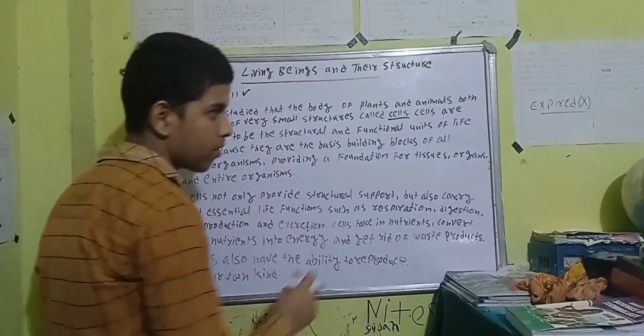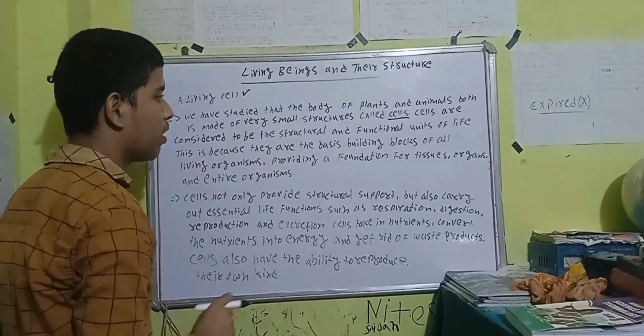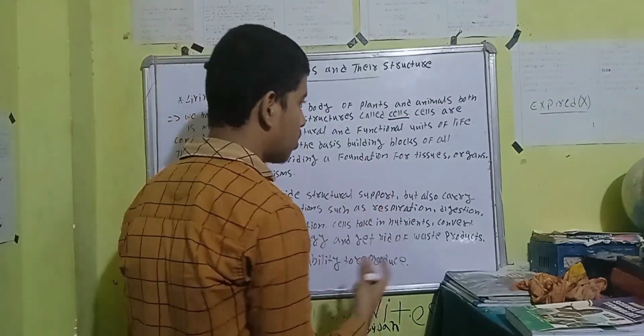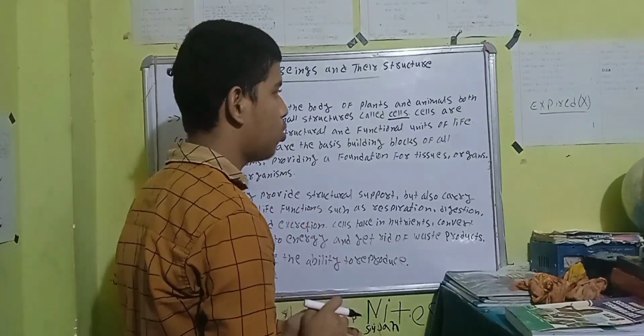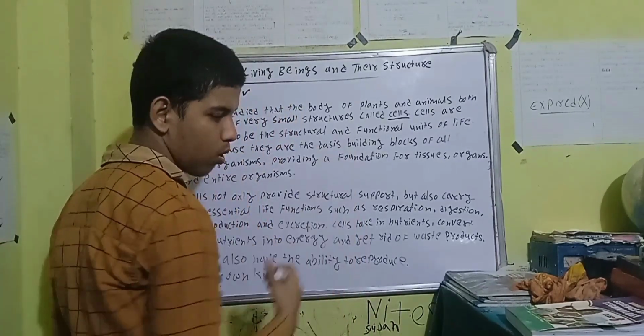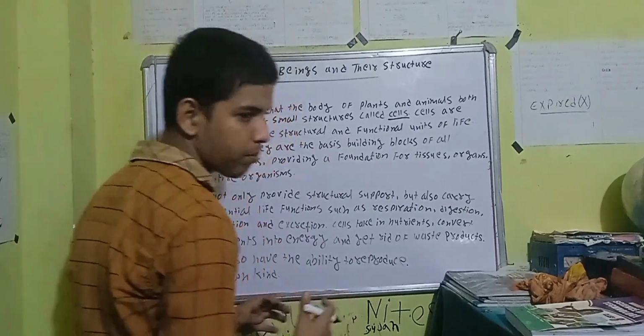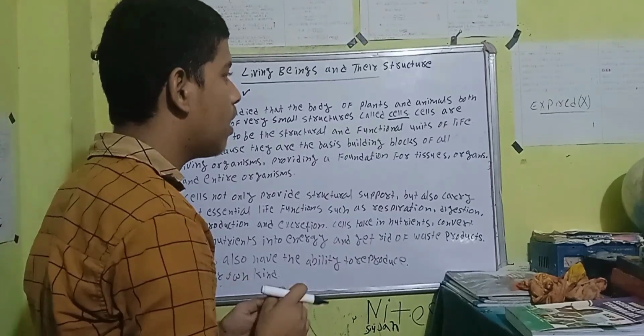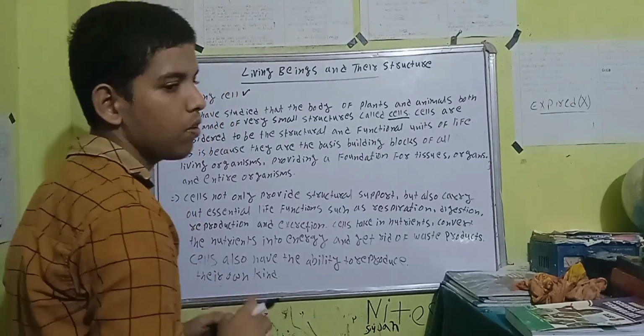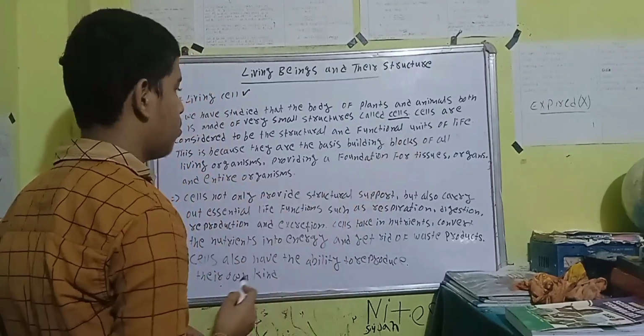Cells, right? Cells are considered to be the structural and functional unit of life, right? Focus here. Cells are considered to be the structural and functional unit of what? Life. Focus here on the whiteboard.